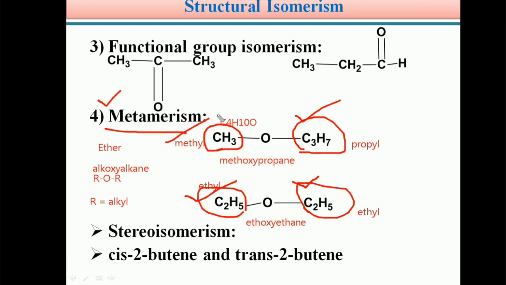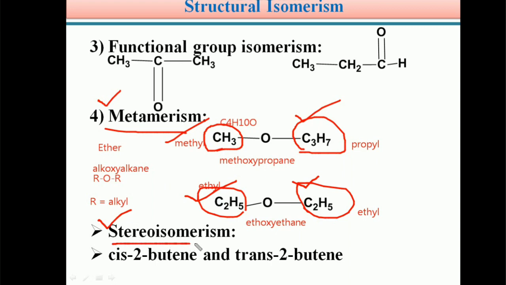So students, this is about structural isomerism. Whenever two or more compounds have the same molecular formula but different structural arrangement, it is known as structural isomerism. This structural isomerism is classified as chain isomerism, positional isomerism, functional group isomerism and metamerism.